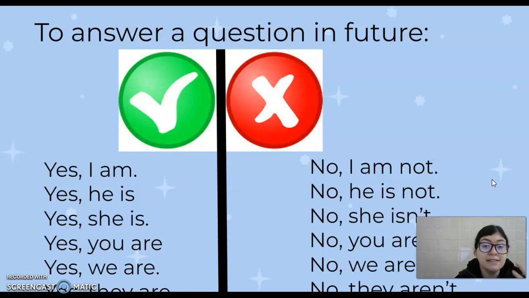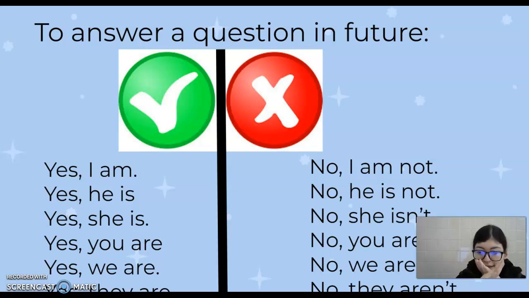Ahora, para responder a una pregunta en futuro, como te comentaba, pregunta cerrada, solamente podemos hacerlo con yes o con no. Pero para dar la respuesta correcta a estas preguntas con yes o con no, vamos a utilizar lo siguiente. Si la respuesta es afirmativa, vamos a decir yes, I am, yes, he is, yes, she is, yes, you are, yes, we are, yes, they are.